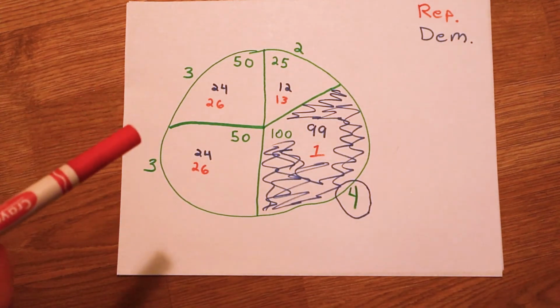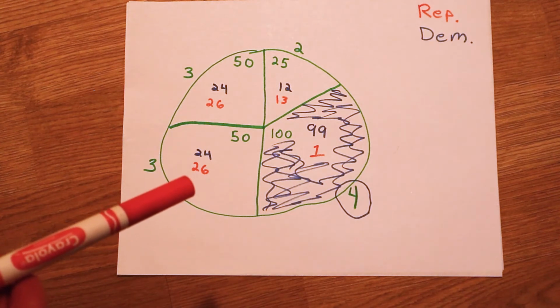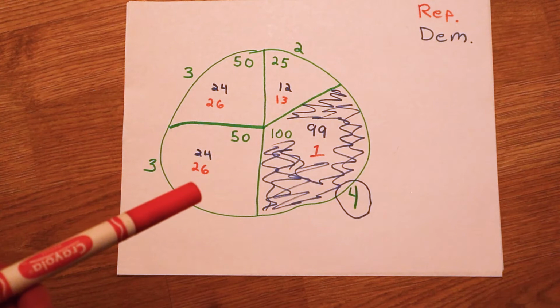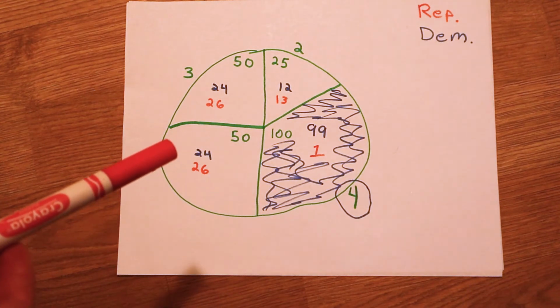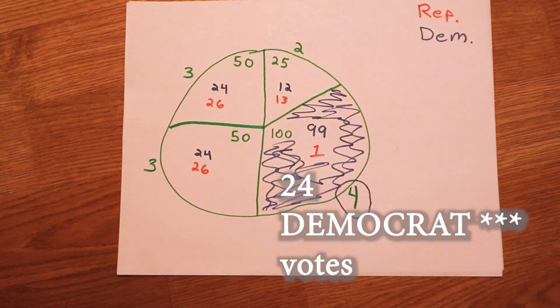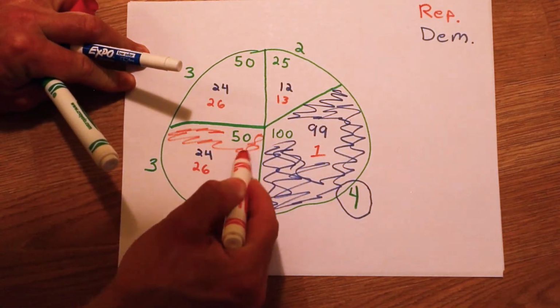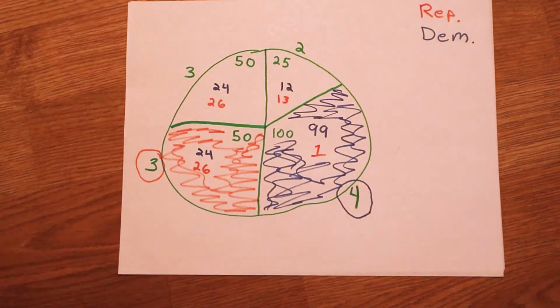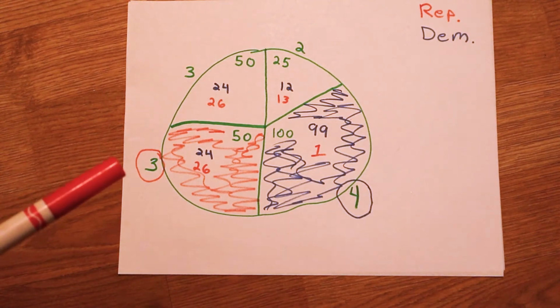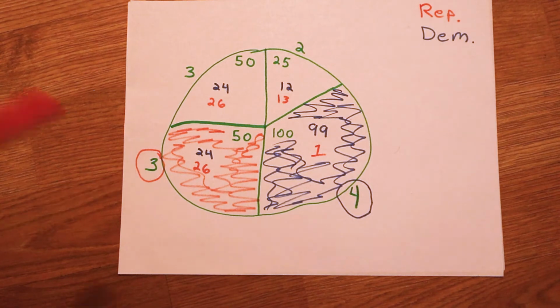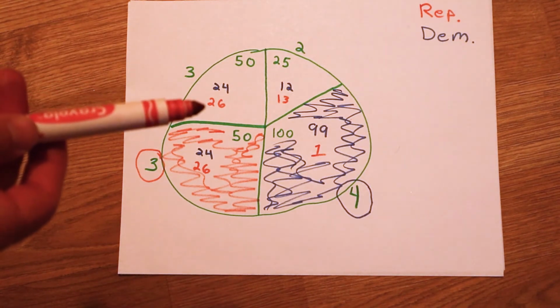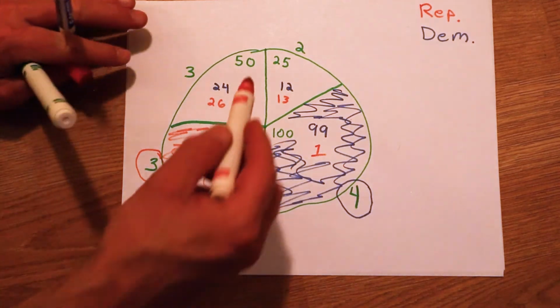Next, let's look at this state. The Republicans win this state with 26 votes compared to 24 Democratic votes. So we color this red. So the Republicans win 3 electoral votes from this state. Next, the Republicans win again this state with 26 to 24.